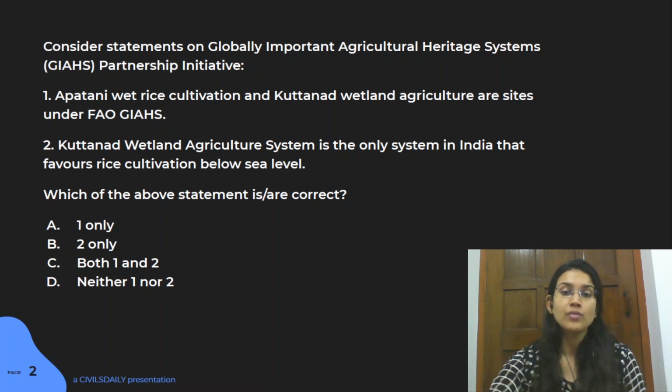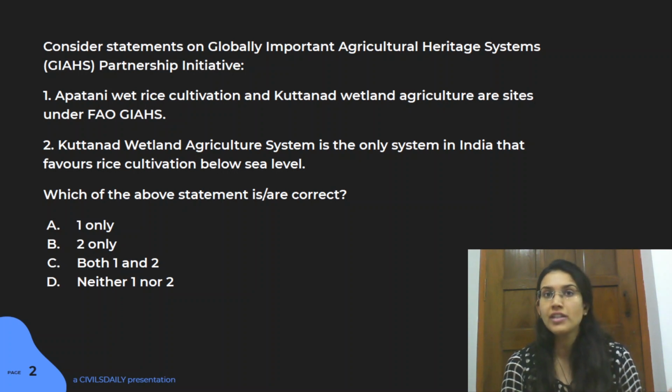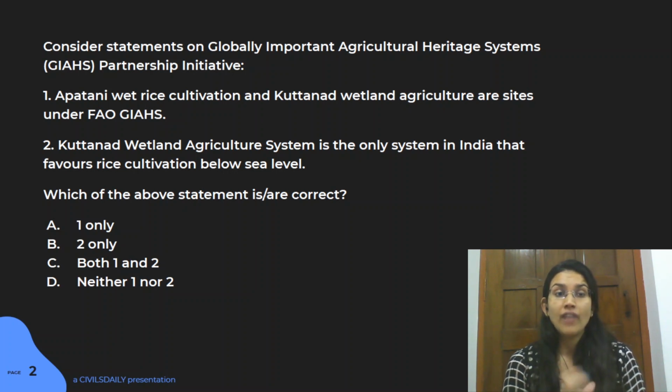Kuttanad is the only system where you have rice cultivation below the sea level, in brackish water. This is a very different and traditional cultural heritage present in this region of India. So why is this under threat? Because there is rising pollution in the rivers due to tourism, and such reasons have made this practice much more difficult to continue. So that is another reason this activity has been identified, so that it can be preserved for the future. So the answer for this question is B.